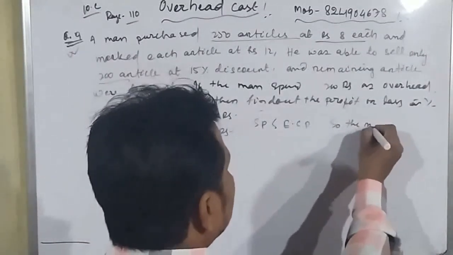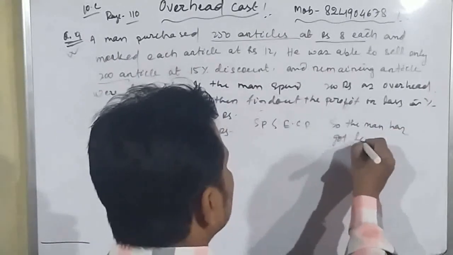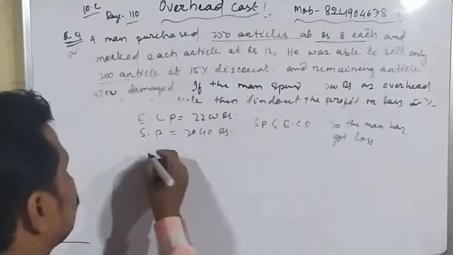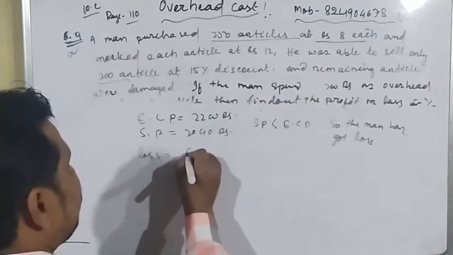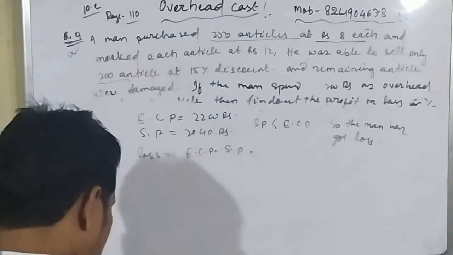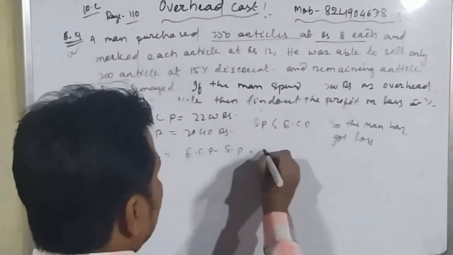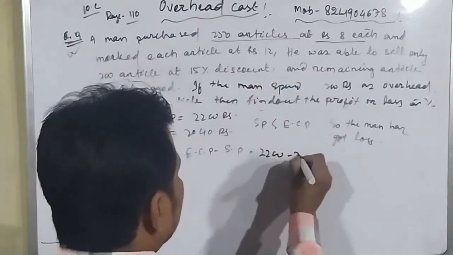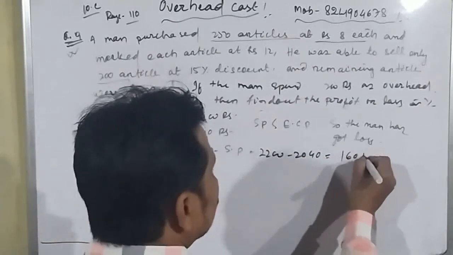So the man has got a loss. How much loss? So loss is equal to how much? Effective cost price minus selling price, which is equal to 2200 minus 2040, which is equal to 160 rupees.